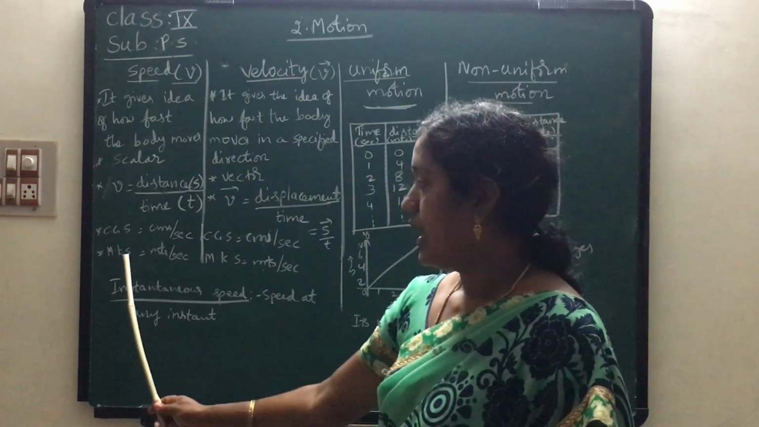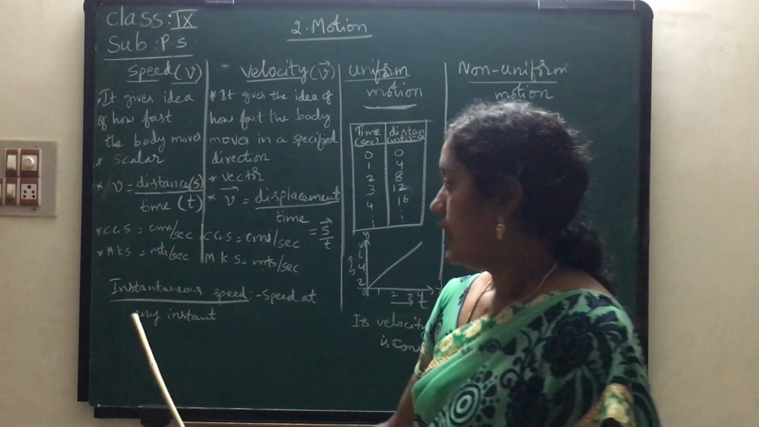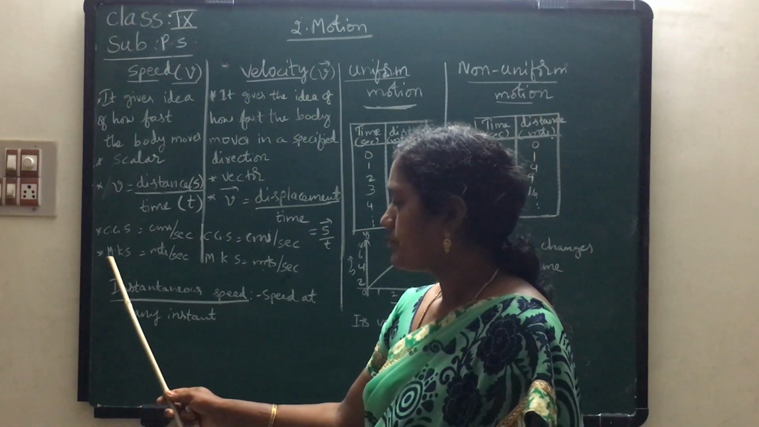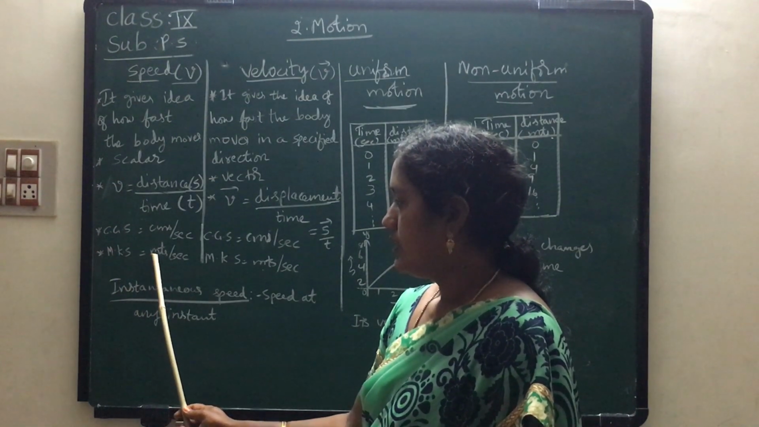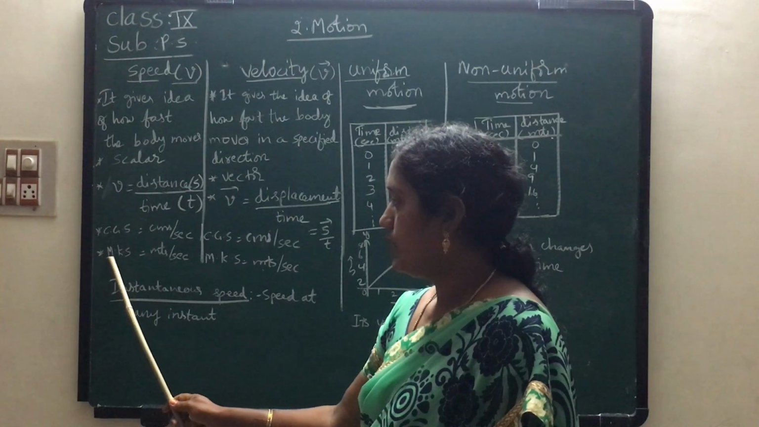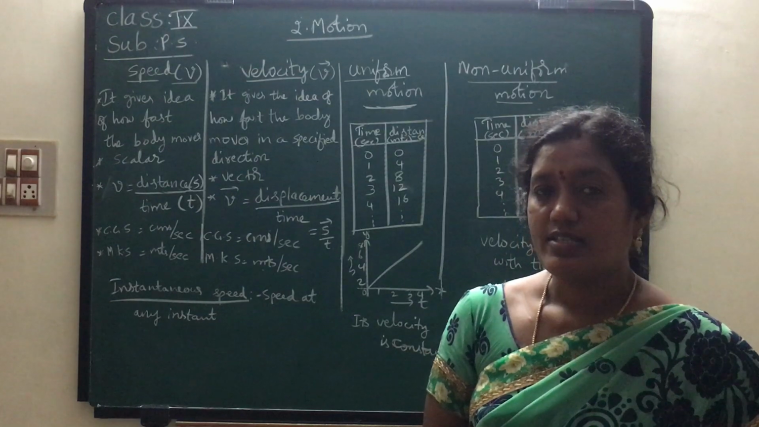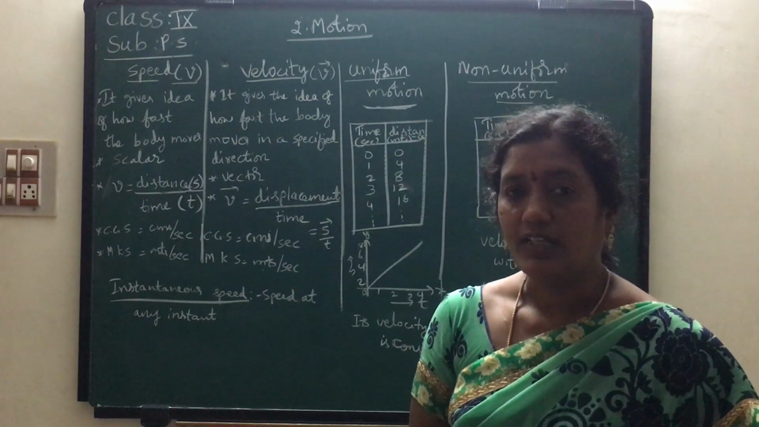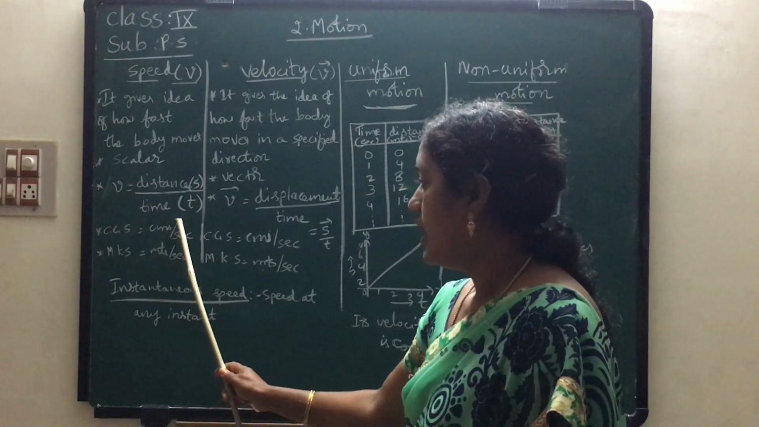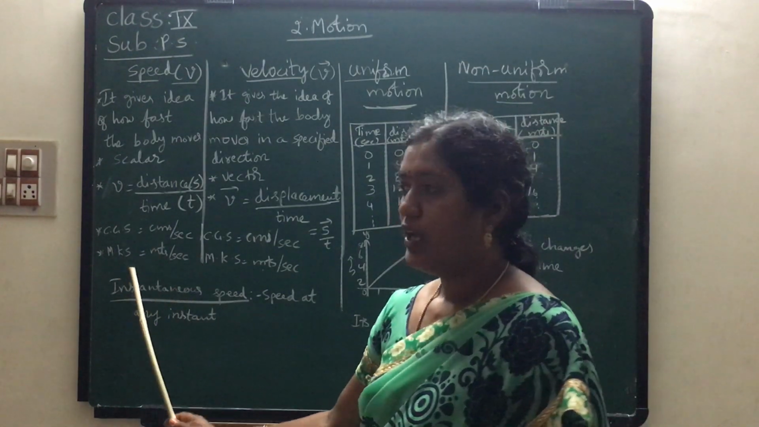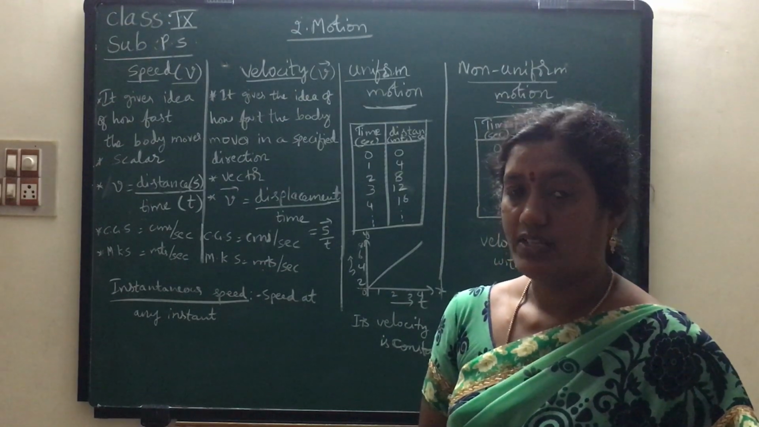Next, coming to the MKS unit of speed. The MKS unit of speed is meters by second, because distance is measured in the MKS system in meters. M for meters. Therefore, distance is measured in meters in the MKS system, and time in seconds. Therefore, the MKS unit of speed is meters by second, children.